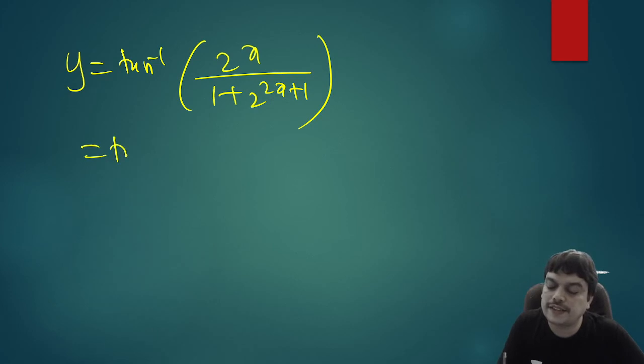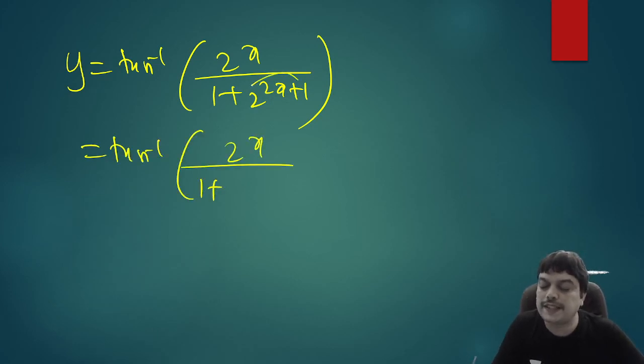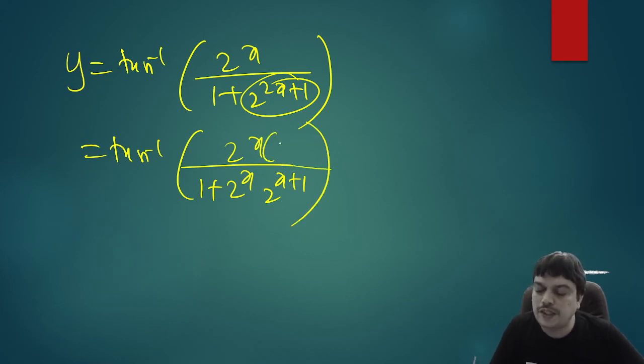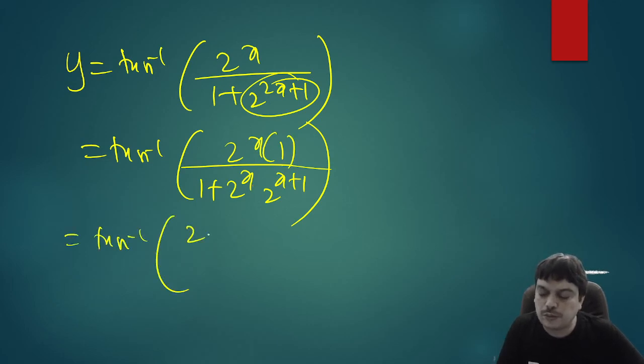We can write this as tan inverse 2 power x divided by, in the denominator, you can split this as 2 power x into 2 power x plus 1. You know that a power m into a power n is a power m plus n. So split like this. And in the numerator, we just had 2 power x. And if I write into 1, it's not affected. So what I will do, I'll write that 1 as 2 minus 1.